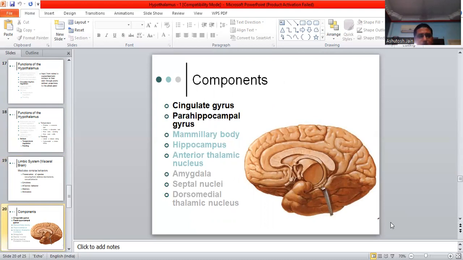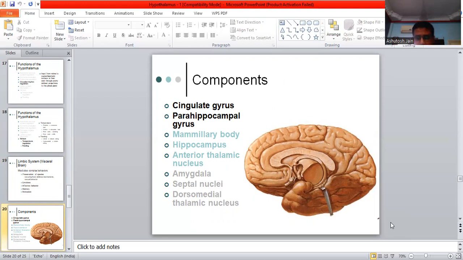Components of the diencephalon or the hypothalamus: cingulate gyrus, parahippocampal gyrus, mammillary body, hippocampus, anterior thalamic nucleus, amygdala, septal nuclei, dorsomedial thalamic nucleus. Again, I am repeating the components of the diencephalon. This is very much important. Kindly note it down: cingulate gyrus, parahippocampal gyrus, mammillary body, hippocampus, anterior thalamic nucleus, amygdala, septal nucleus, dorsomedial thalamic nucleus.